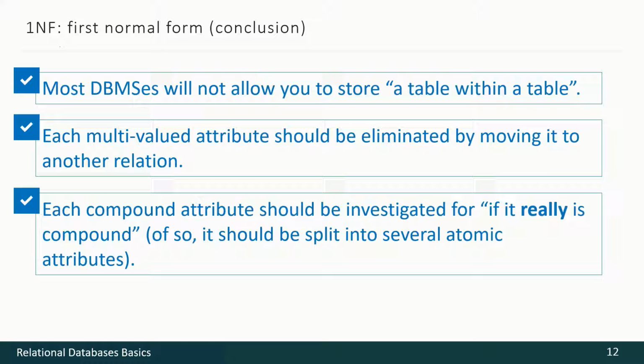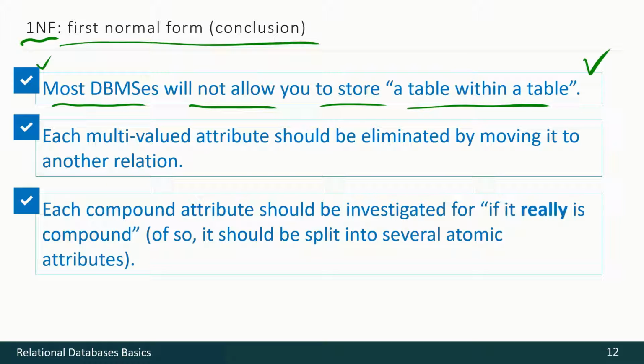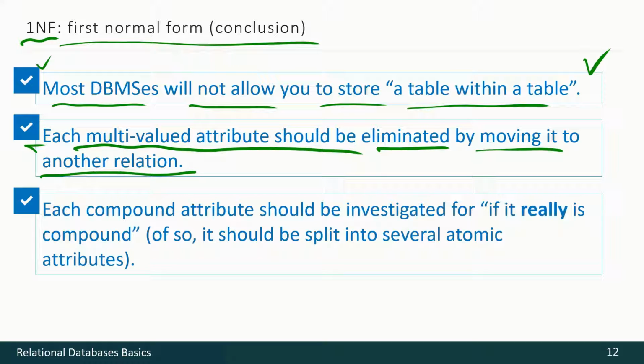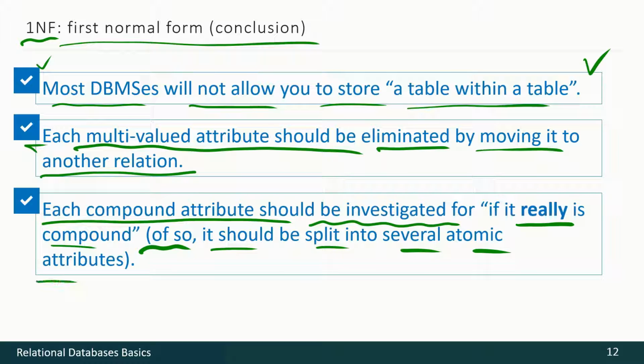So here's a brief conclusion on the first normal form. Most DBMSs will not allow you to store a table within a table, so that's good. Each multi-valued attribute should be eliminated by moving it to another relation. And each compound attribute first should be investigated for whether it really is compound, and if so, it should be split into several atomic attributes. And further, those attributes should maybe become foreign keys.